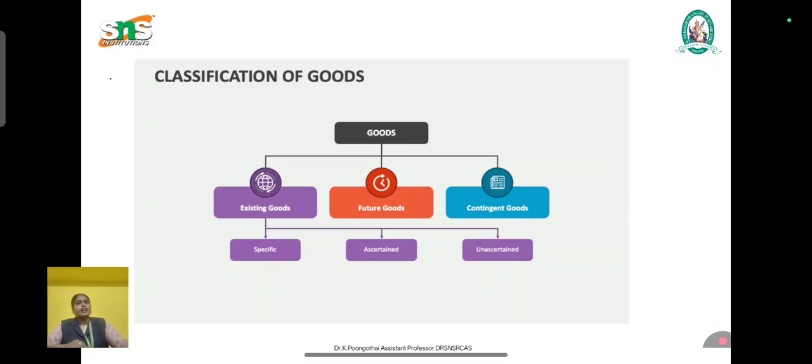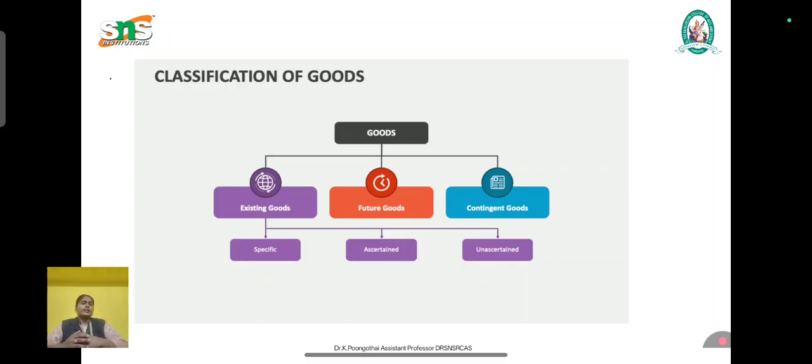Clearly, goods refer to movable property that can be bought and sold, transferred from one person to another, owned and possessed. Examples of goods are furniture, vehicles, machinery, clothes, mobile accessories, agricultural crops, etc. So this is an essential thing here.